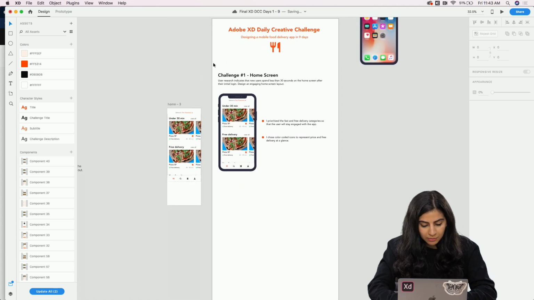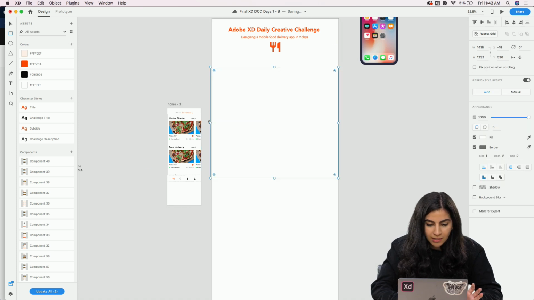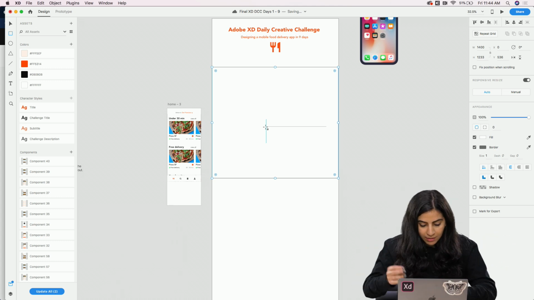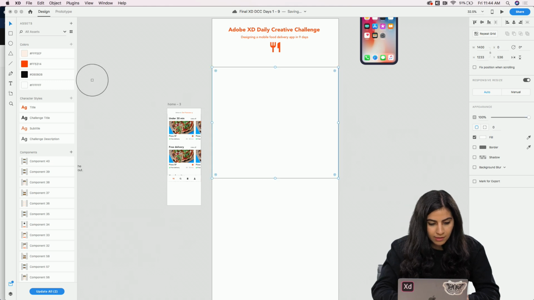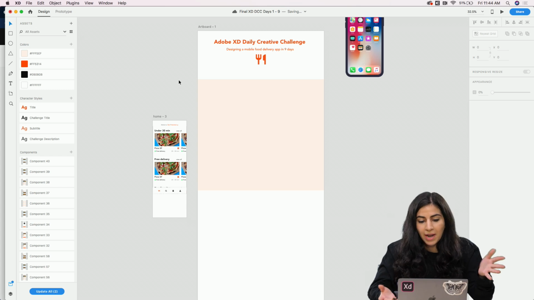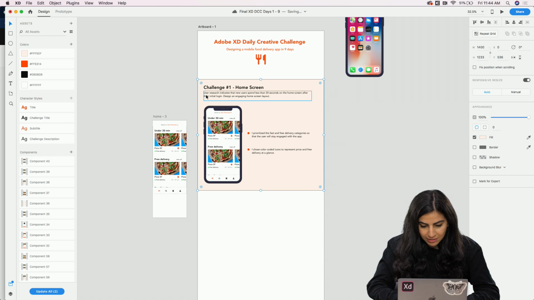And then really quickly, I am going to separate my challenge number 1 from challenge number 2. And you can do this any way that you want to, but I'm going to create a rectangle and change it to this color. And I'm using the colors on my app, and you can do the same. And I'm going to send this to the back.